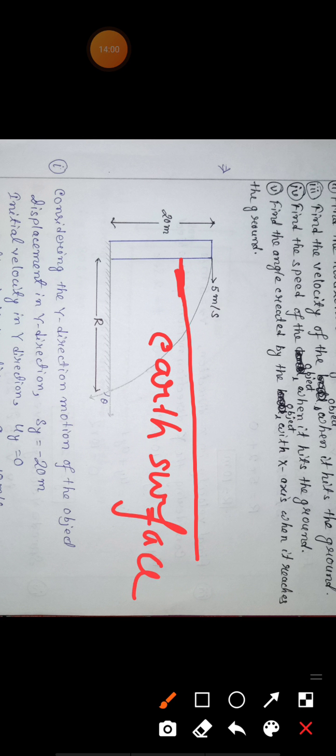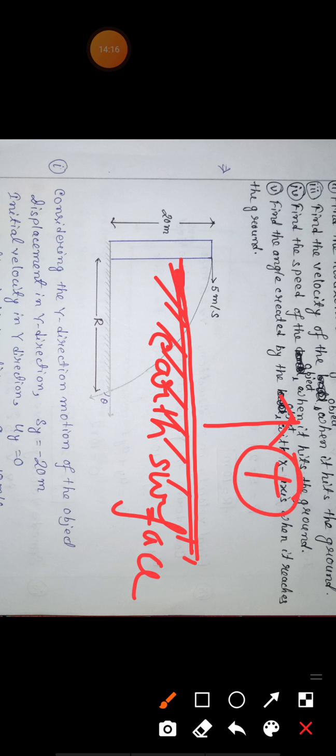The sign convention is, suppose this is the earth surface. Listen to this carefully. If a body is going in the upward direction, we'll take that as positive. If an object is going in the downward direction, we'll take it as negative.